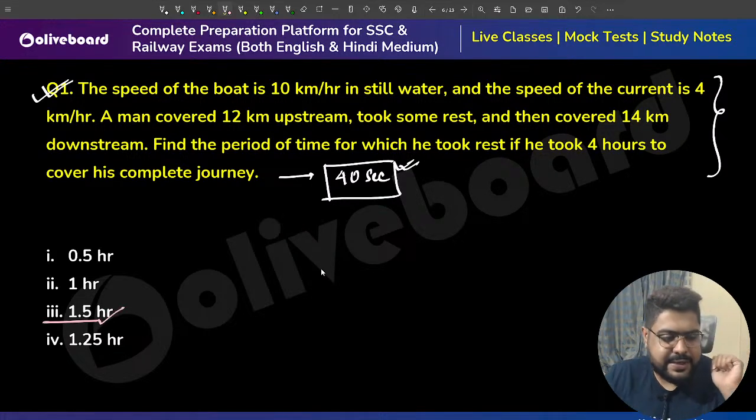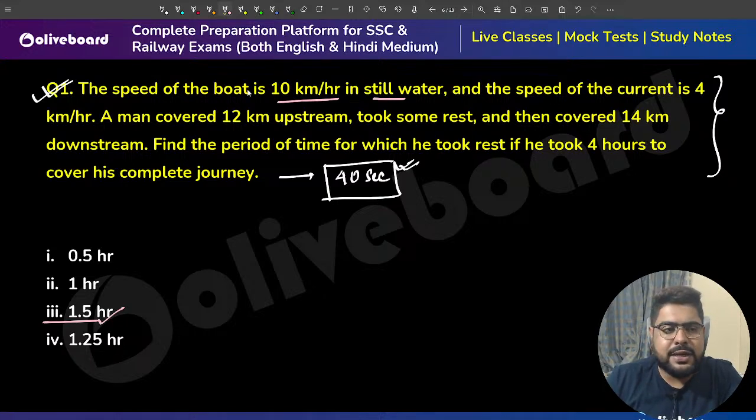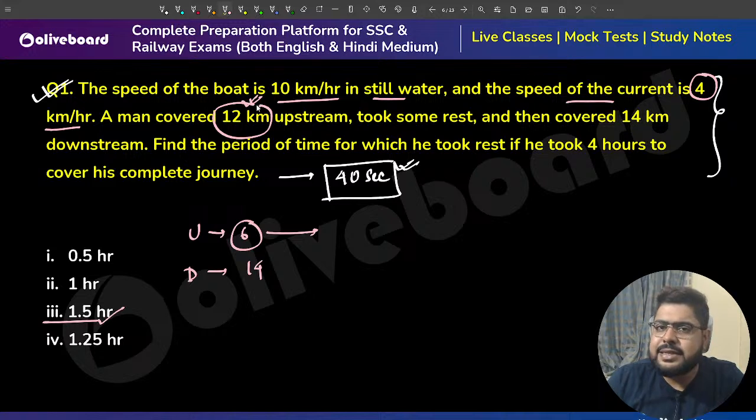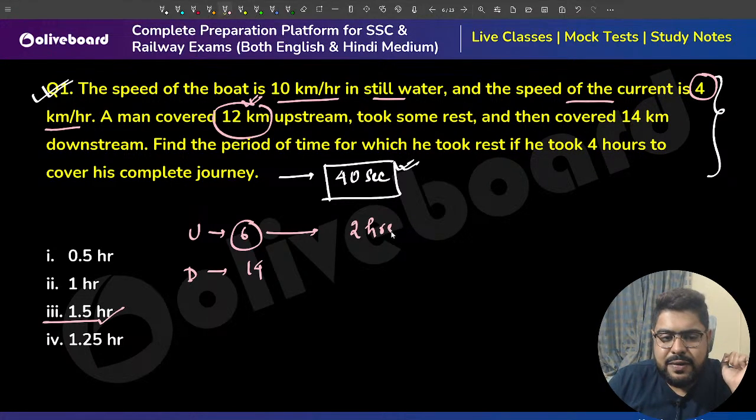Let's see. 10 km per hour in still water is the speed of the boat, and the speed of the current is 4 km per hour. That means upstream is 10 minus 4, 6. Downstream is 10 plus 4, 14. Now 12 kilometers upstream: distance is 12 kilometers, speed is 6, so time will be 2 hours.